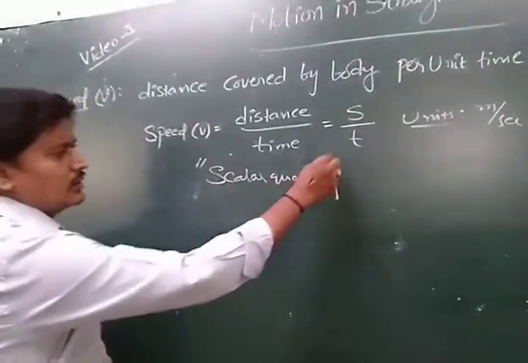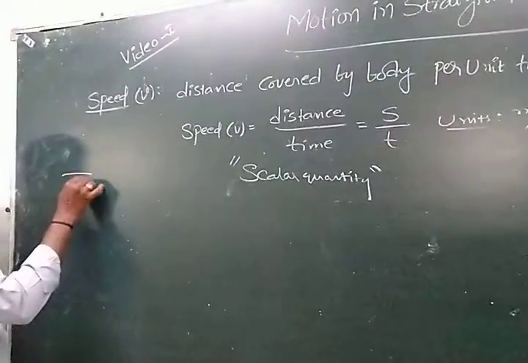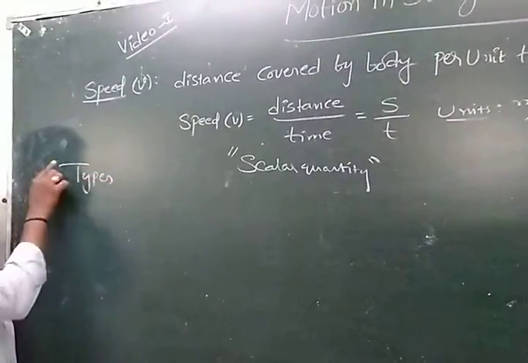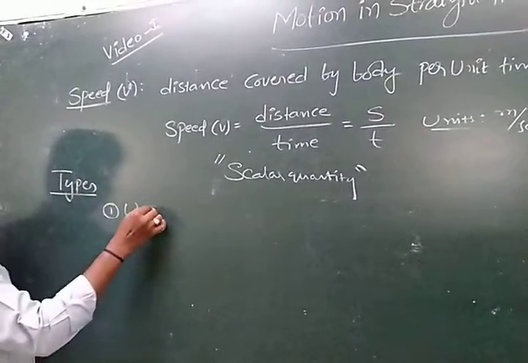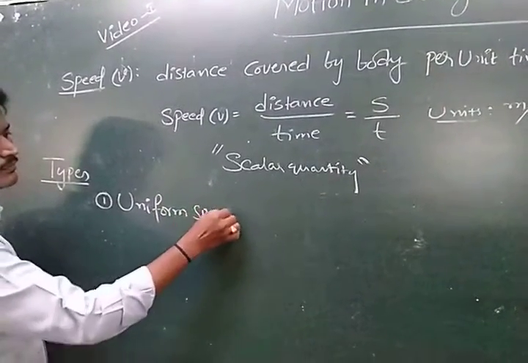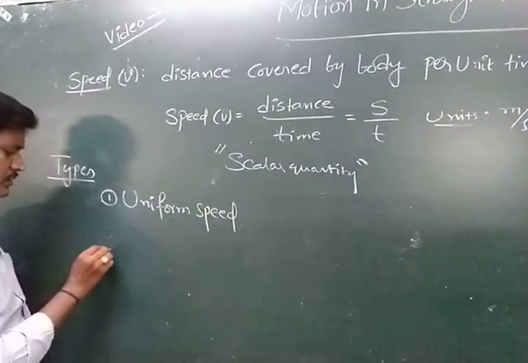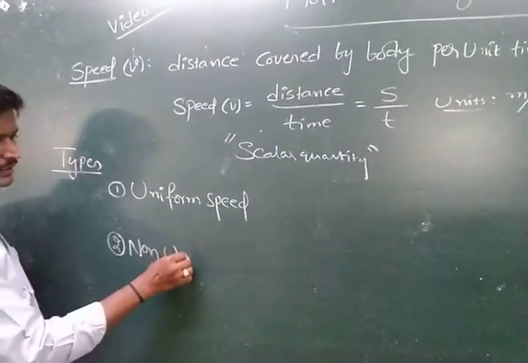The scalar quantity has these types. First one is uniform speed. Second one is non-uniform speed.